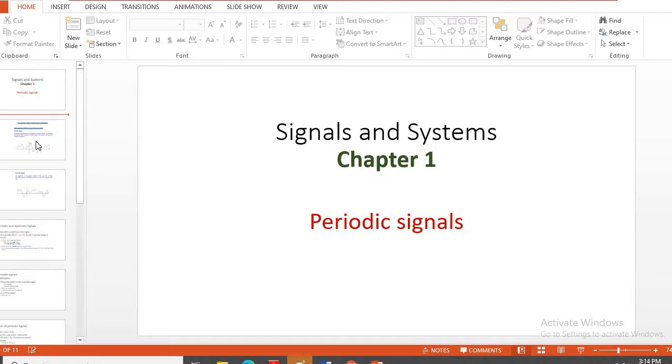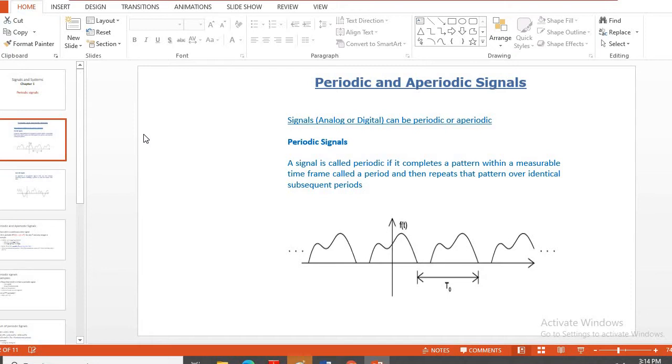Now, as far as periodic nature is considered, in general, a signal is called periodic if it completes a pattern within a measurable time frame called a period, and then repeats that pattern over identical subsequent periods. For example, it need not be a very standard shape like a square, triangular, ramp or staircase; it may be a hybrid kind of signal, not necessarily a sinusoid, exponential, square or triangular.